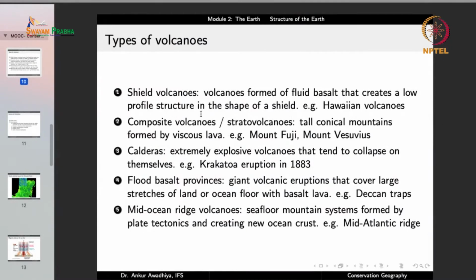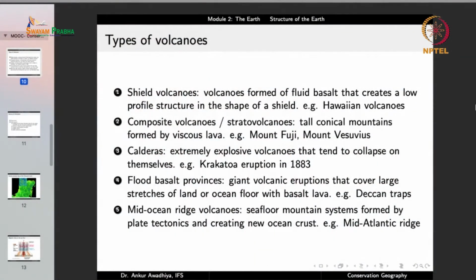Another one is composite volcanoes or stratovolcanoes that we have just seen. They are tall conical mountains which are formed by viscous lava. Now because this is viscous acidic lava, it cannot spread to a very large area, and so it goes on accumulating layer by layer, and it creates a cone. A good example is Mount Fuji or Mount Vesuvius.